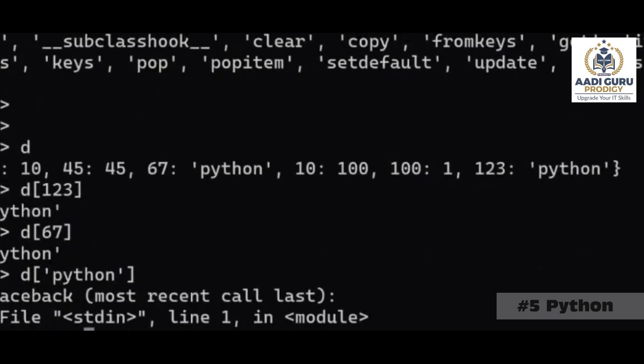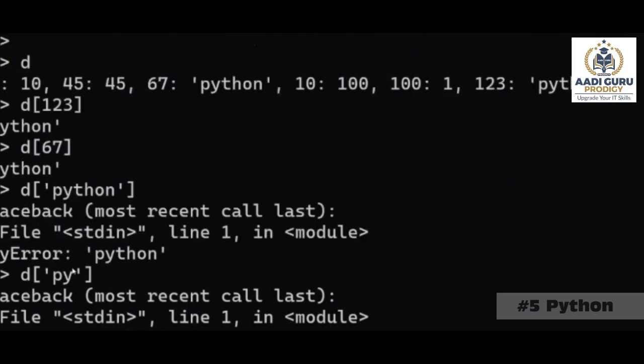You will get an error. No need to remember this error name, though if you remember it, that is good. But you should know that if the key does not exist and you try to ask for that key, it will show you an error. Now, if I ask what is d of py, what will happen? Error.